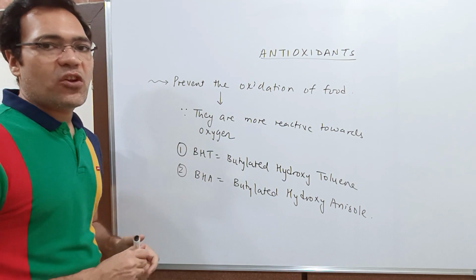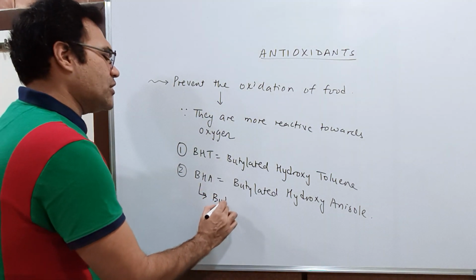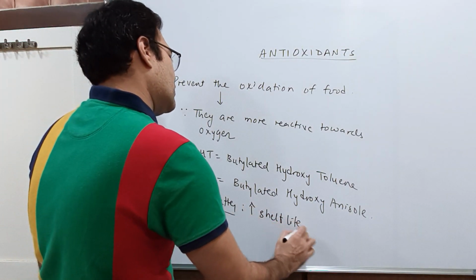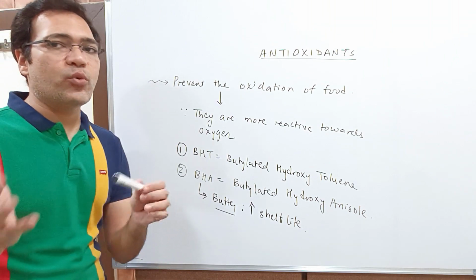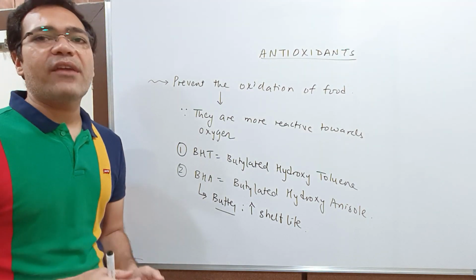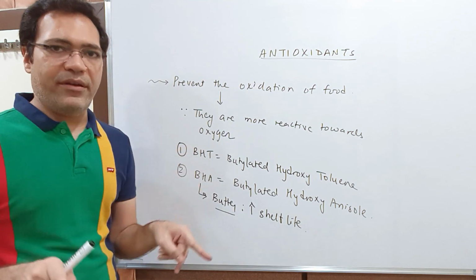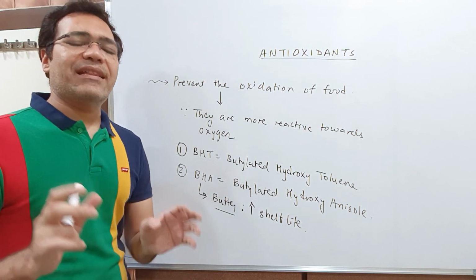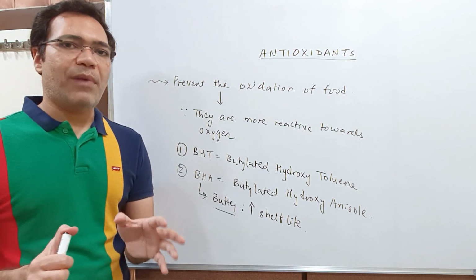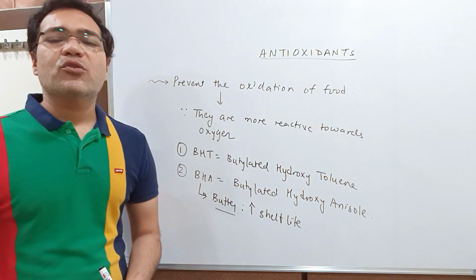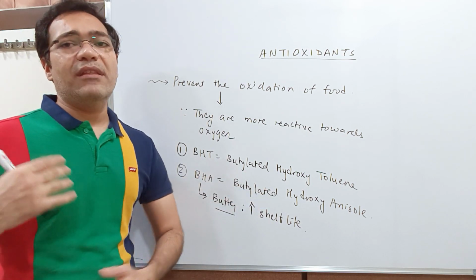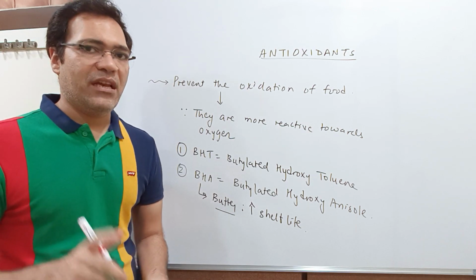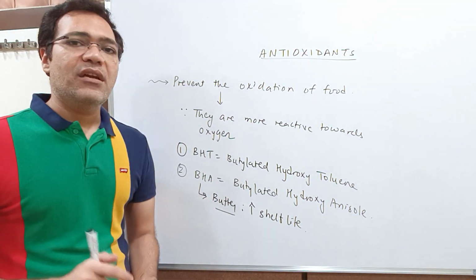See students, if you add BHA to butter, it will increase the shelf life of butter from months to years. What is shelf life? Shelf life is the time period in which the food is safe to use. It's just like the expiry date. Suppose you buy some food, for example butter. Butter will have an expiry date, maybe 1 month or 2 months or 6 months from the date of manufacturing. Now if you add BHA to butter, then what will happen?